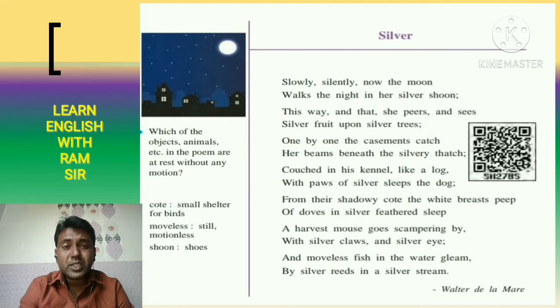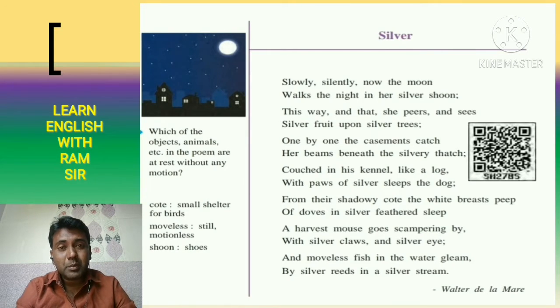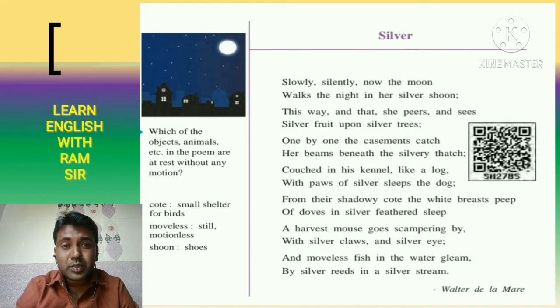It is now the night is still and stand. There is no noise. Total darkness is there. So slowly, slowly, in this dark night, the moon evolves, right? And the moon walks in the night. So it came up slowly, slowly, wearing his silver shoon. Shoon means shoes. So now the moon comes up wearing his shoes, and slowly, slowly, the moon spreads his silver light on each and every element on the earth.